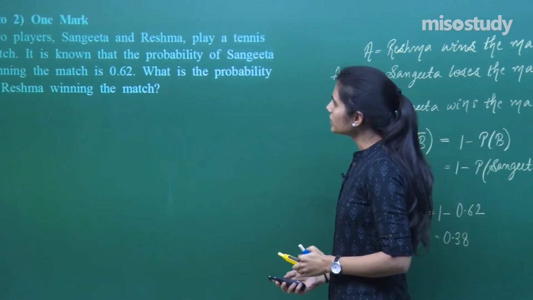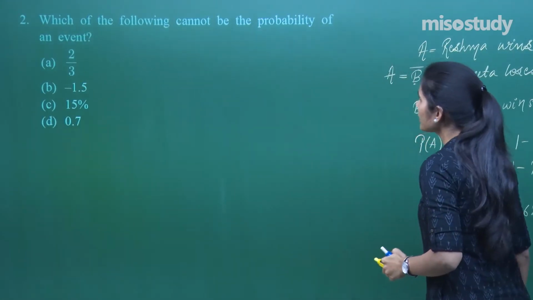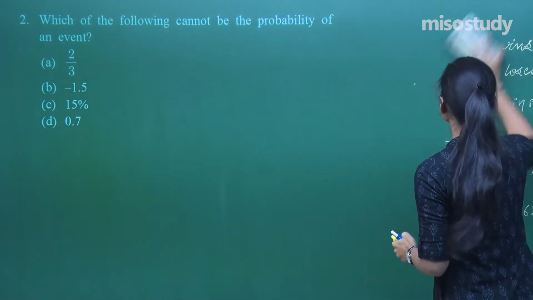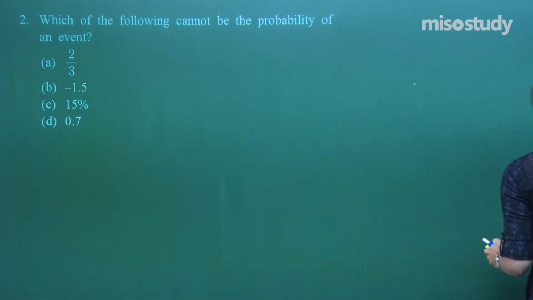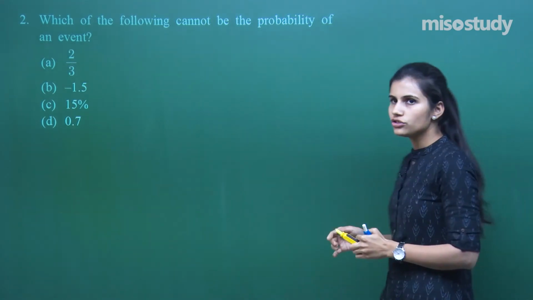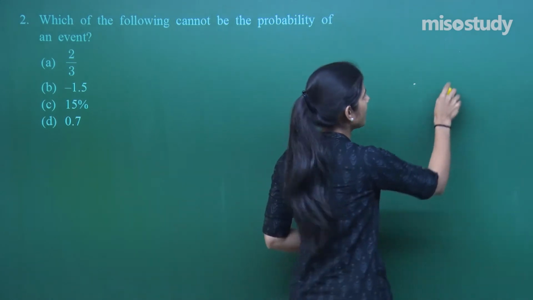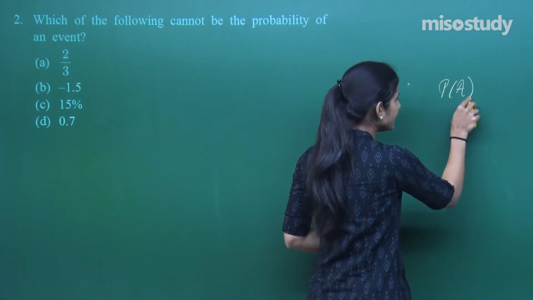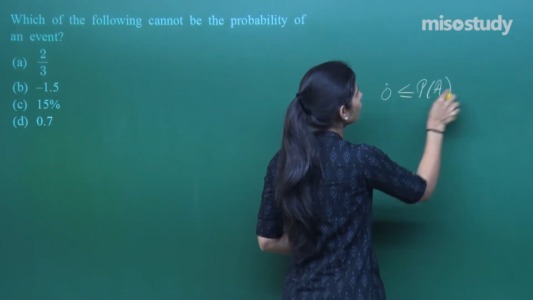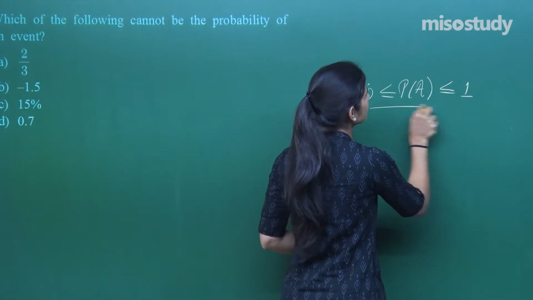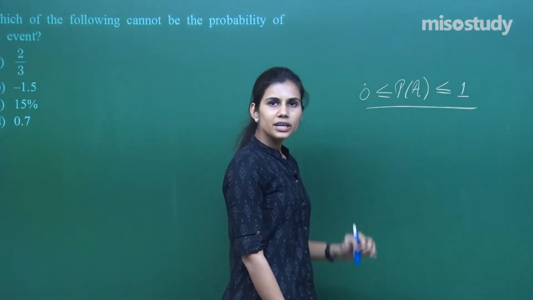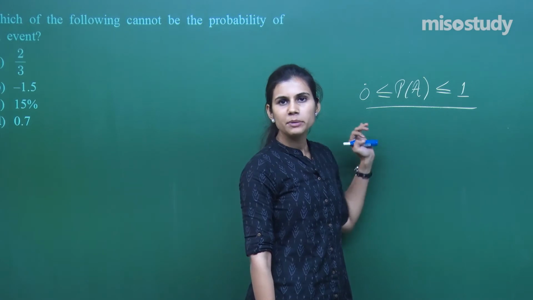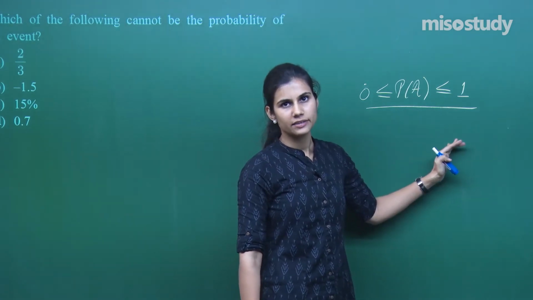Let's focus on the next question. It says, which of the following cannot be the probability of an event? Now if you recall the concept of probability, it is not just a real number, but the probability of any event is always greater than or equal to 0 and less than or equal to 1. It is a real number packed between 0 and 1. Minimum it can take the value 0, maximum it can take the value 1.